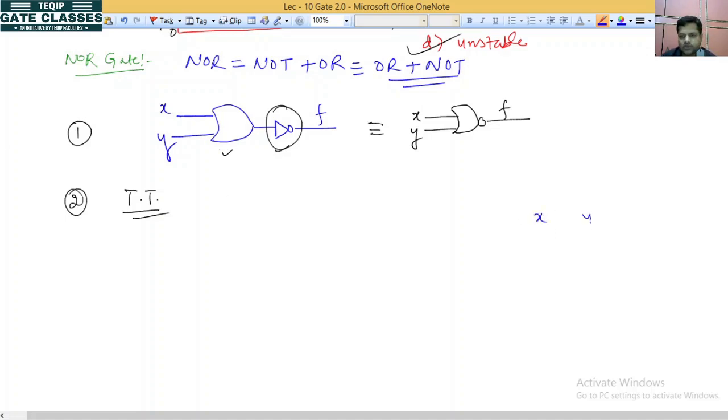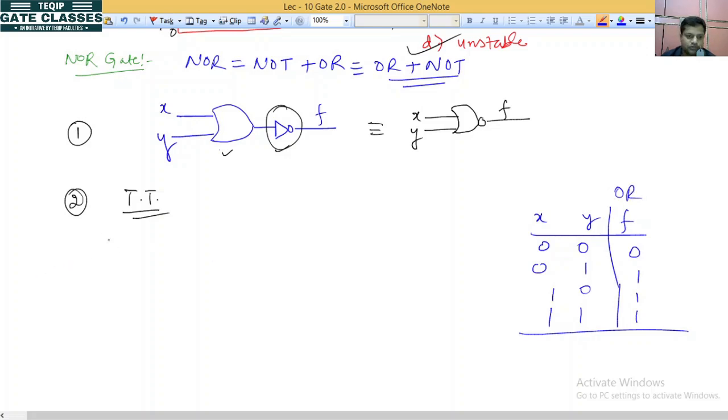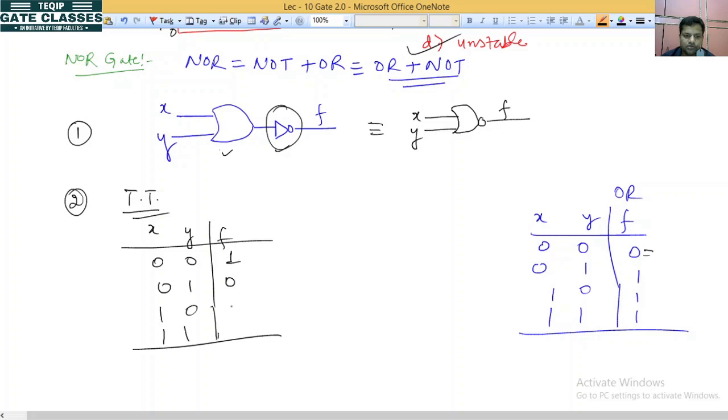It will be x, y and f, for inputs 0 0, 0 1, 1 0, 1 1. The output of OR is 0 1 1 1. If you go for this NOR gate, with inputs 0 0, 0 1, 1 0, 1 1, what will be the output? Output will be the complement of OR. So the complement of 0, complement of 1, complement of 1, complement of 1. So this will be the truth table of NOR gate.